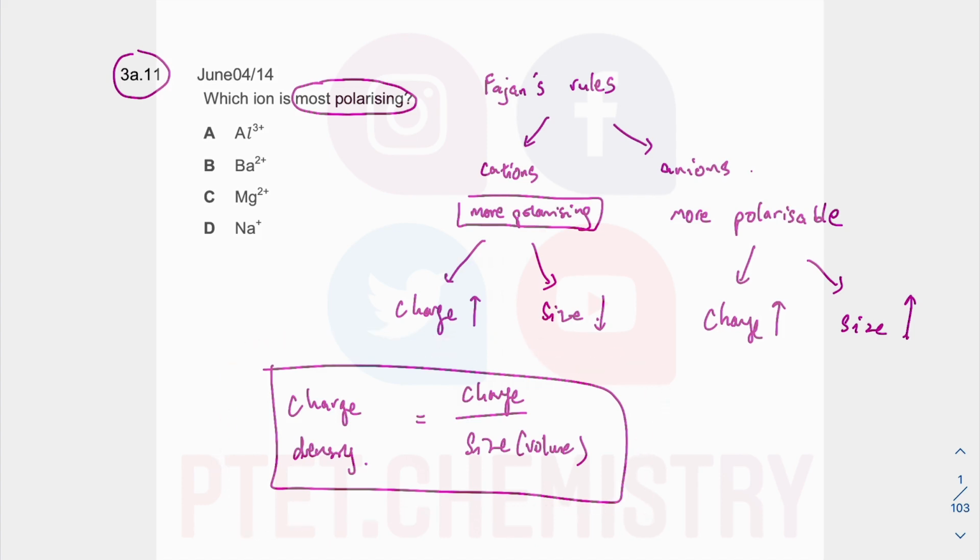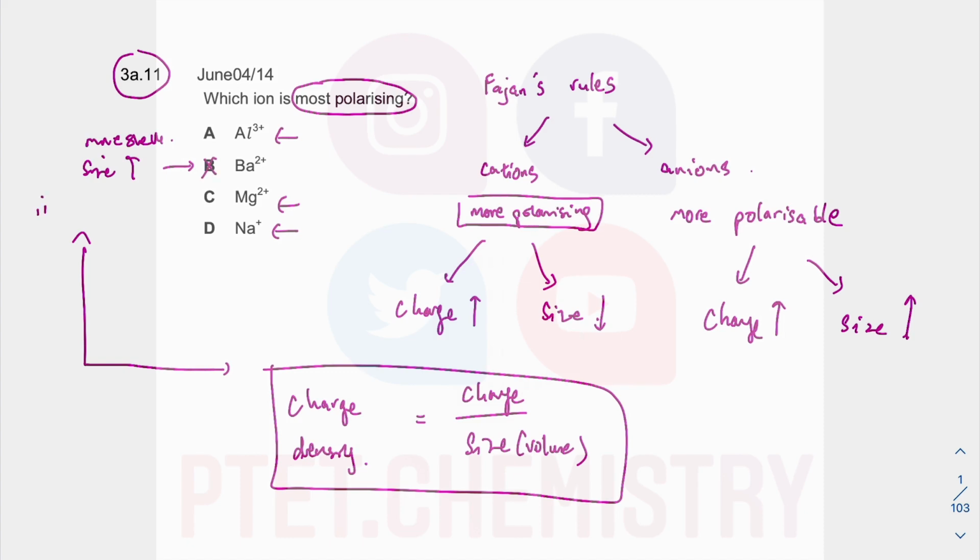So in terms of these cations, Na+, Mg2+, Al3+ are what we call the period 3 chemistry. So Ba2+ has more shells. So the size is bigger. When the size is really big, it's not very polarizing. So I can cross out B.